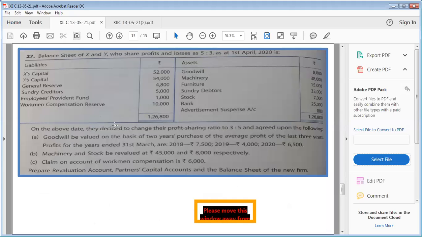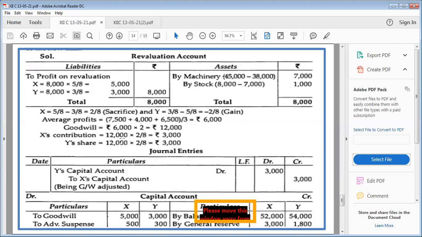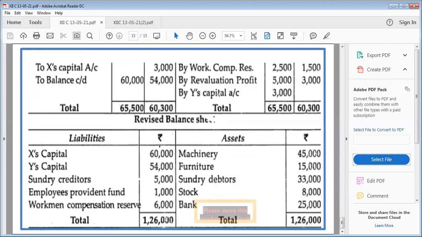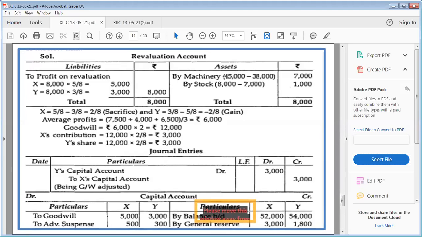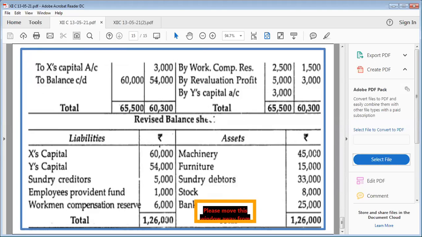All right, we have given treatment to goodwill also, but still it has to appear inside the partners' capital account. Our entry was Y's capital account debited to X's capital account credited. The rule in order to post a journal entry into the ledger is to post on the opposite side. It means if Y's capital we are debiting here, it will be credited, okay? And the amount will go in X's column, same. If X's capital we are crediting here, it will be debited in partners' capital and the amount will go in